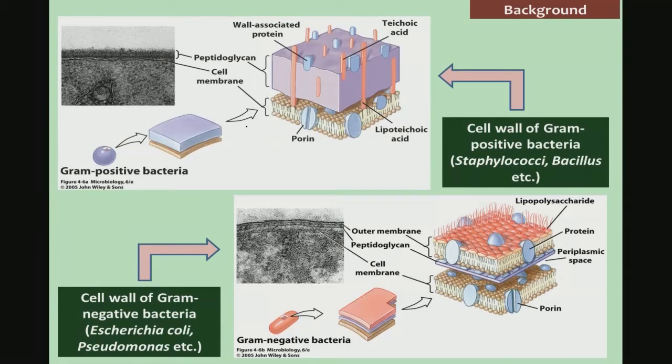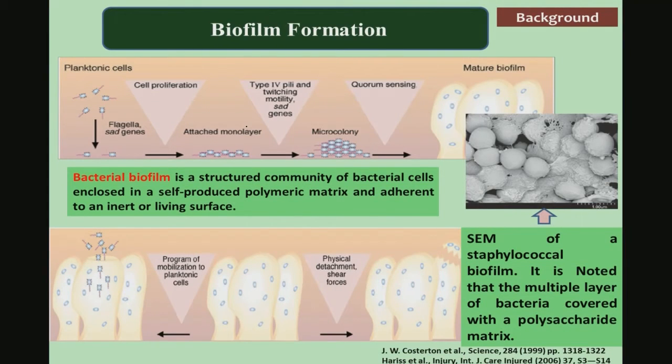You have an additional intermediate peptidoglycan layer, which is between the outer membrane and the inner membrane, whereas in the cell wall of gram positive bacteria, the peptidoglycan layer is very thick and you have the additional cell membrane as usual. Now, coming to biofilm formation, which starts with the colony formation of a single bacteria.